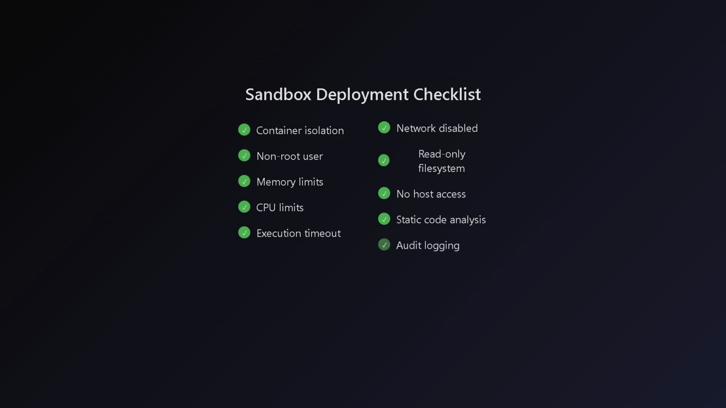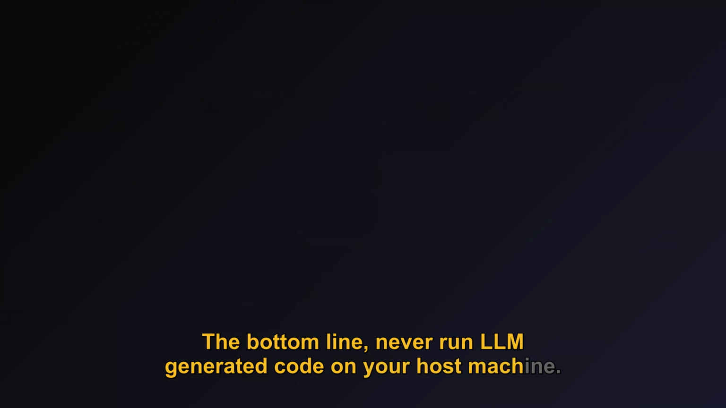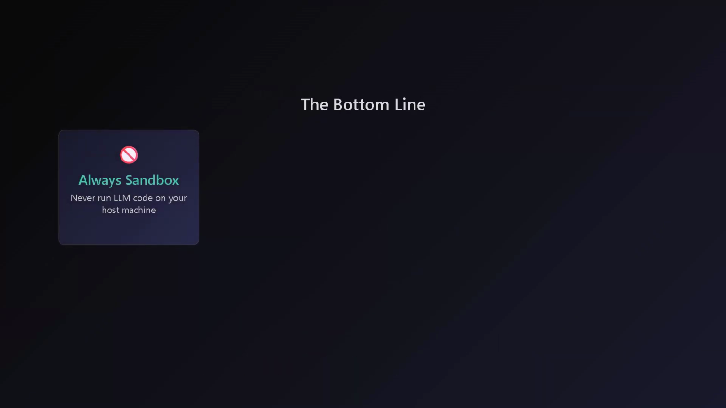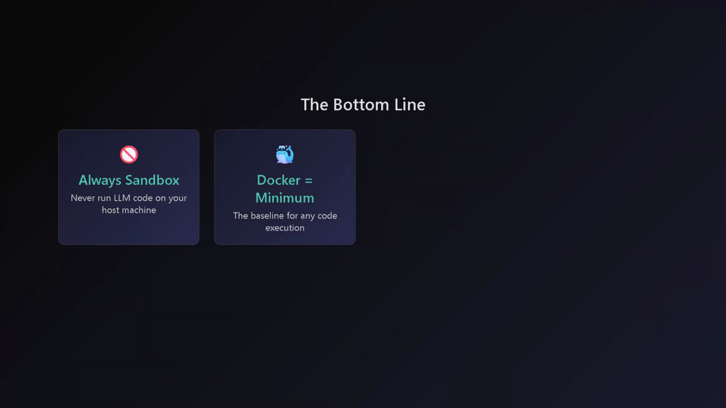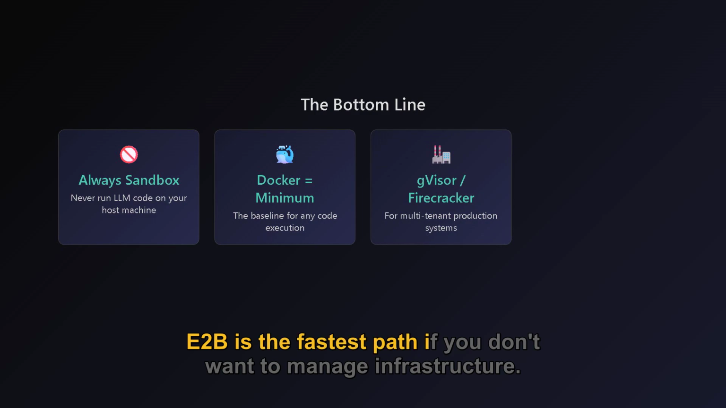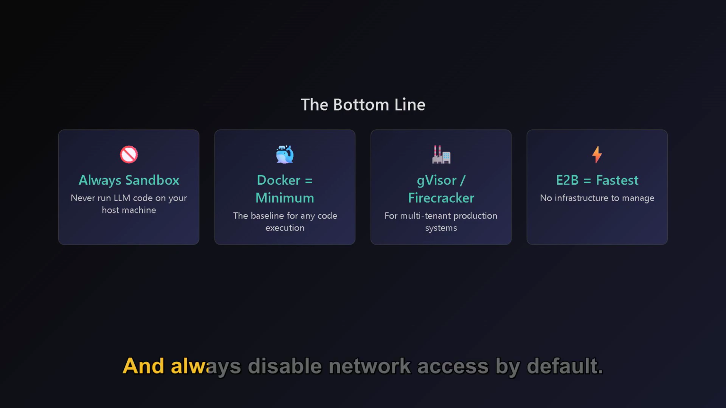Print this out. The bottom line: never run LLM-generated code on your host machine. Docker is the minimum. Add gVisor or Firecracker for multi-tenant production. E2B is the fastest path if you don't want to manage infrastructure. And always disable network access by default.